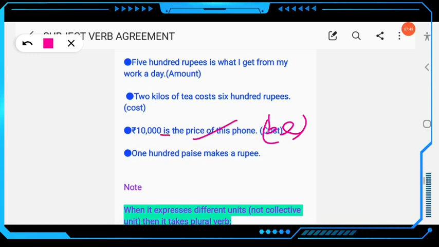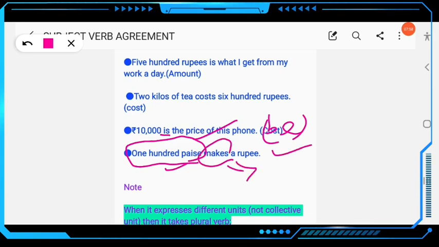Clear? 100 paisa makes a rupee, so this is an amount. We are talking about amount. Makes, this will be singular. 100 paisa makes a rupee.